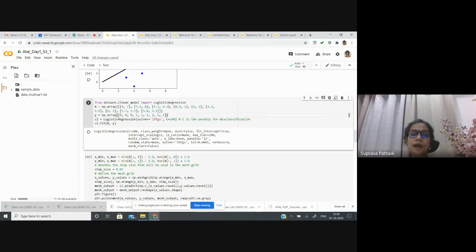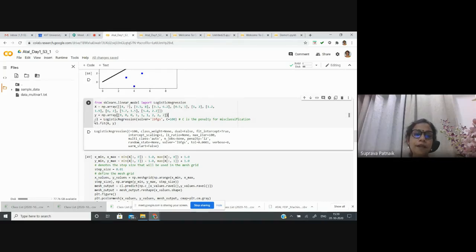So I have defined the solver, that is a kind of loss function, LBFGS. And C is the penalty for misclassification. Yes, definitely I'll be sharing it. So with this logistic regression, I can simply do the fitting.